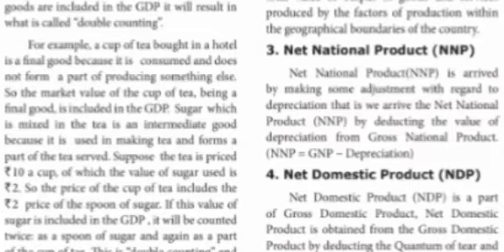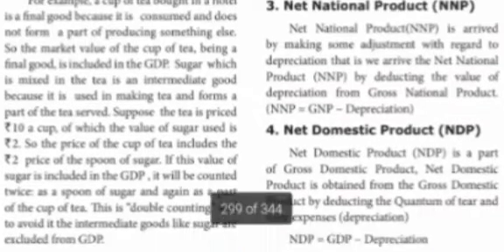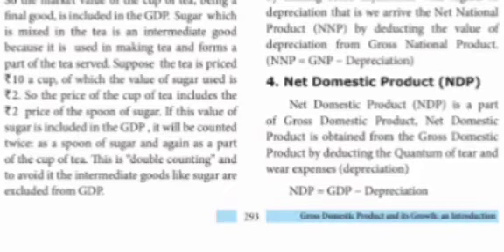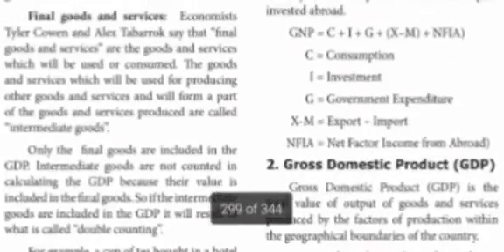The value of sugar used is rupees 2. So the price of a cup of tea includes rupees 2, the price of the spoon of sugar. If this value of sugar is included in the GDP, it will be counted twice, as a spoon of sugar and again as a part of the cup of tea. To avoid this double counting, intermediate goods like sugar are excluded from GDP.